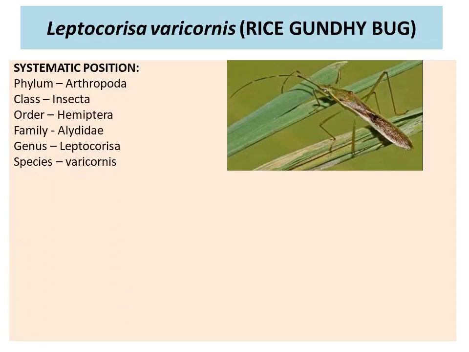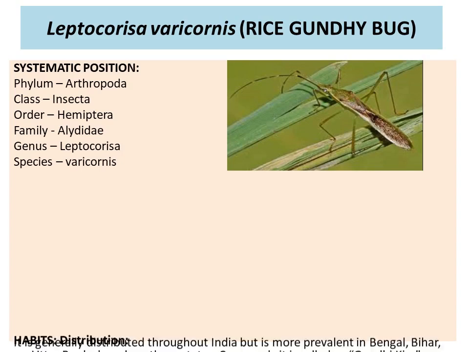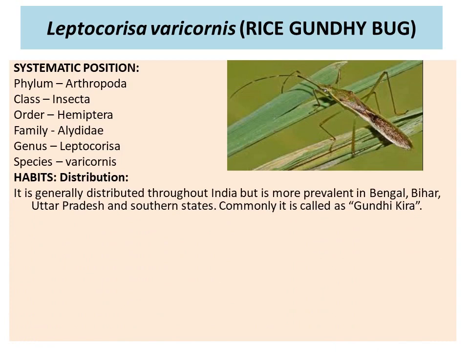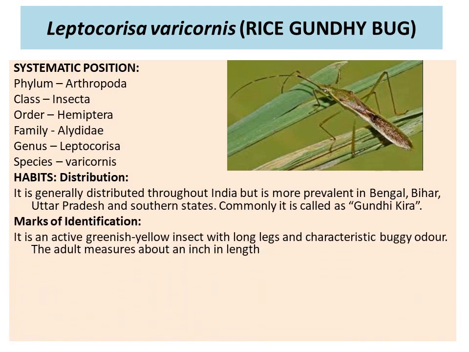Systematic position: phylum Arthropoda, class Insecta, order Hemiptera, family Alydidae, genus Leptocorisa, species varicornis. Distribution: it is generally distributed throughout India but is more prevalent in Bengal, Bihar, Uttar Pradesh and southern states. It is commonly called Gandhi Keeda.